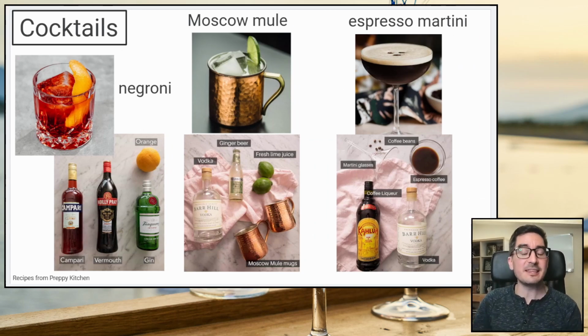Okay, next, a couple more. One more classic and then 2 that are popular these days. A Negroni is a classic cocktail. I think these are really good. You will probably hate it the first time you try it.